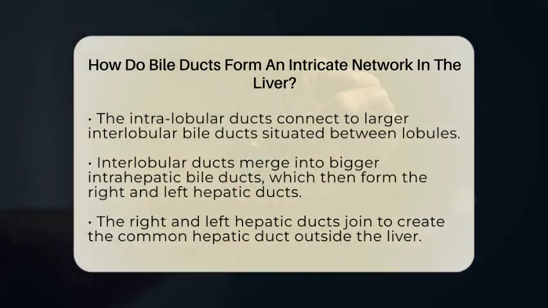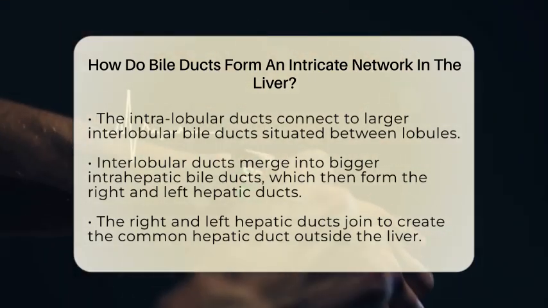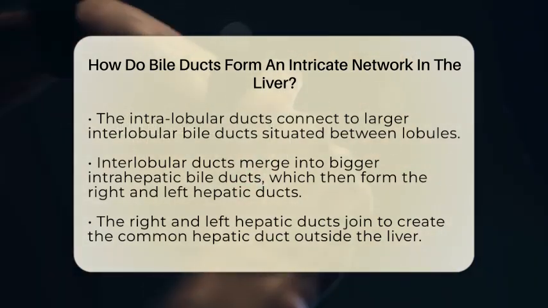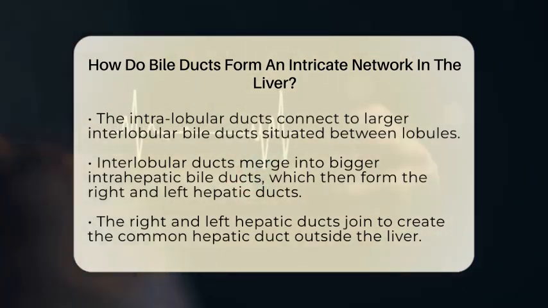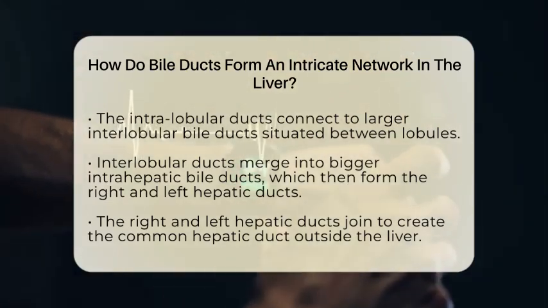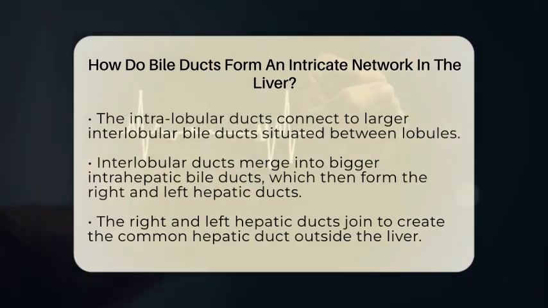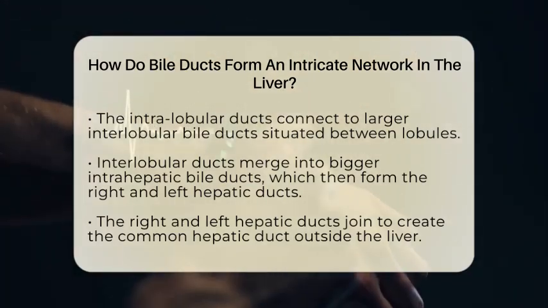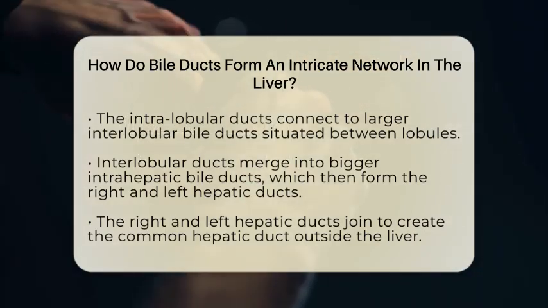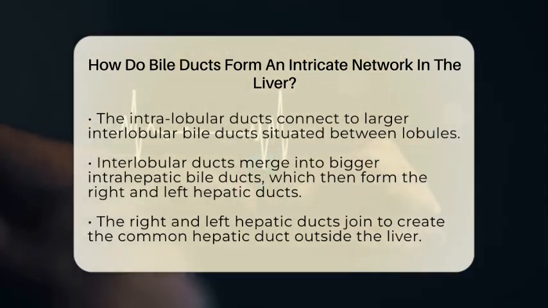These interlobular ducts continue to merge, forming even bigger intrahepatic bile ducts. These larger ducts eventually converge into the right and left hepatic ducts, which drain bile from the respective sides of the liver. Outside the liver, these two ducts come together to form the common hepatic duct. This main duct then joins with the cystic duct from the gallbladder, creating the common bile duct.